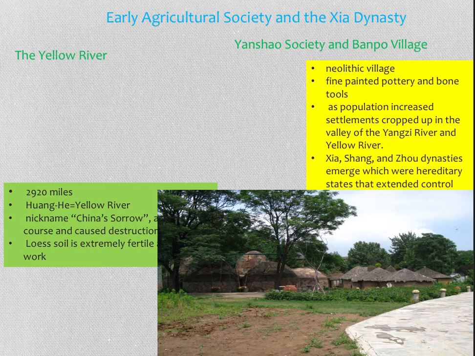And then later on, the Jia, the Shang, and the Zhou dynasties will emerge, and they will be the hereditary states that are going to control most of China during this time. So it's important to note the idea of hereditary states, meaning that if something's hereditary, it's going to be passed down from generation to generation. And this is where we get this idea of a dynasty. The power is going to be passed down from father to son or grandfather to father to son and so on. We'll talk a little more about how they maintained power in a later video.